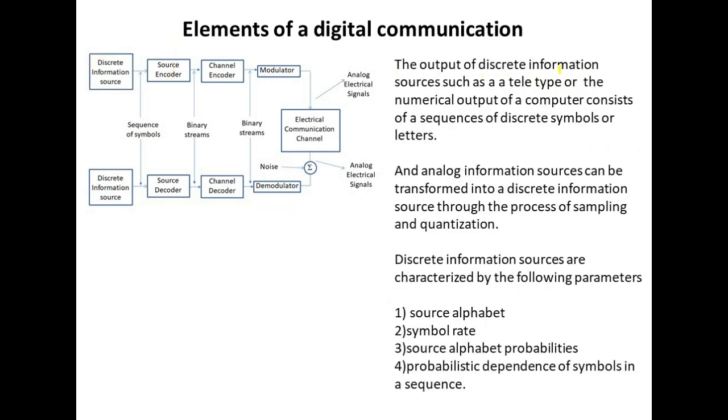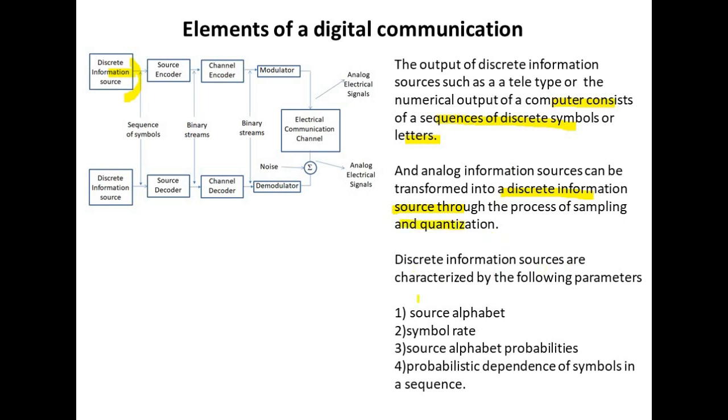The output of discrete information sources such as a teletype or the numerical output of a computer consists of a sequence of discrete symbols or letters. Analog information sources can be transformed into a discrete information source through the process of sampling and quantization.